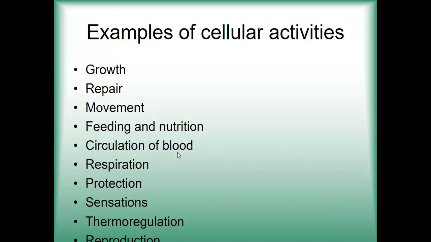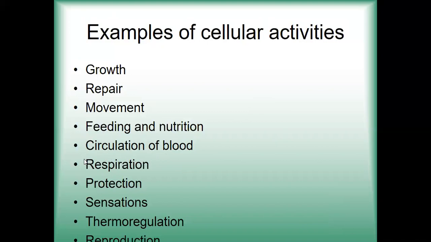Then we have circulation of blood. Circulation of blood, or of any type of fluid in our body, is because of contraction of the muscle cells which are present in the heart. The heart is a muscular organ. The cardiac muscle is a type of tissue, a cardiac tissue, which is eventually made up of cells. So circulation of blood is also because of cellular activity.